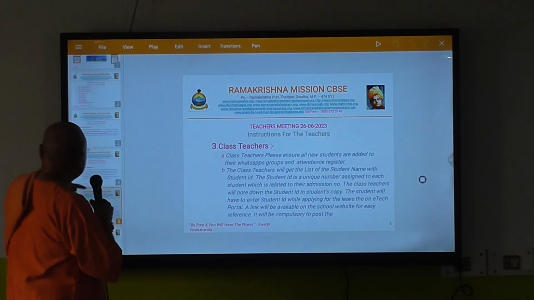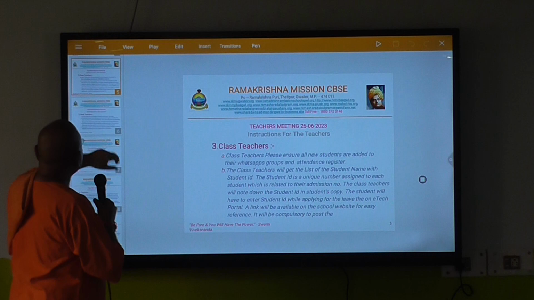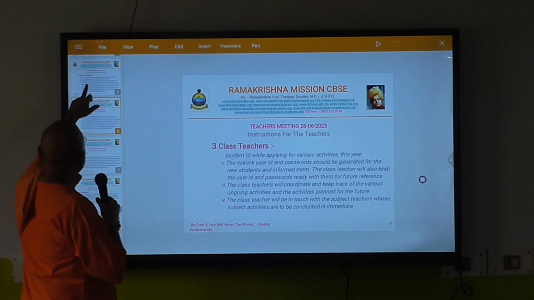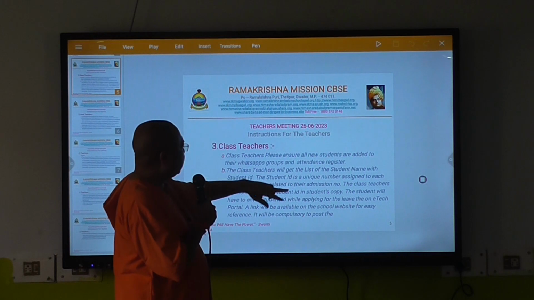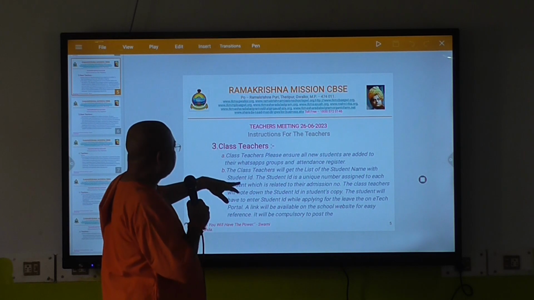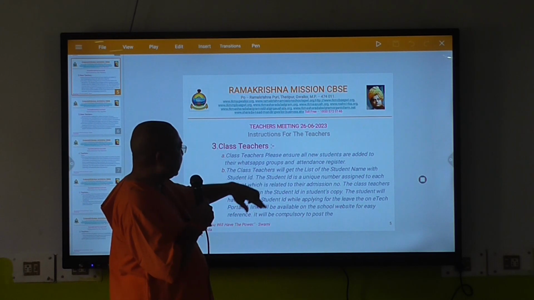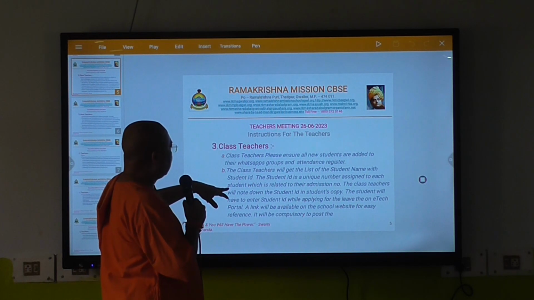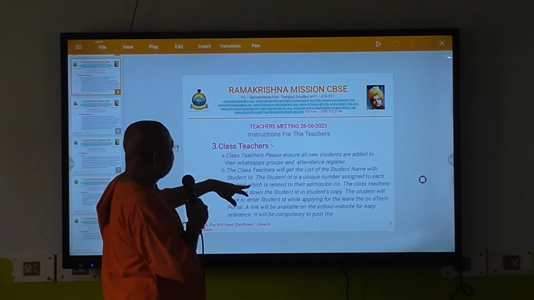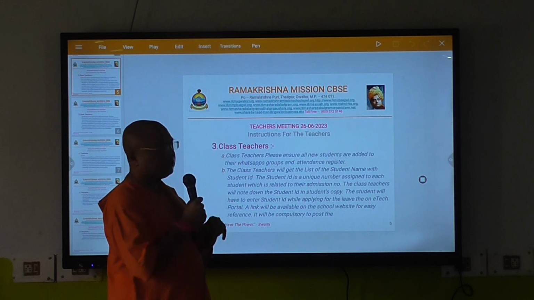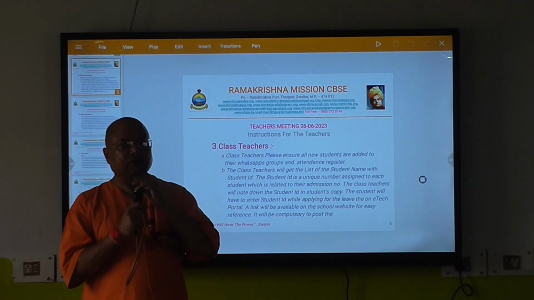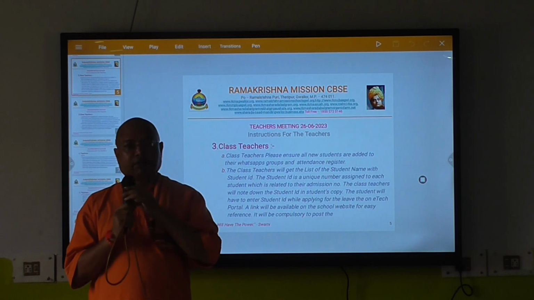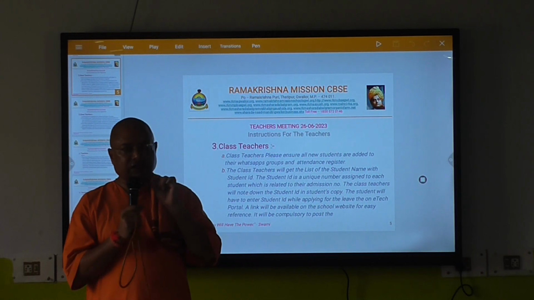Then the class teacher will get the list of the student name and student ID. The student ID is a unique number assigned to each student, which is related to their admission number. This is another point. Whenever this year we prepare any form, previously we were using Google Form.